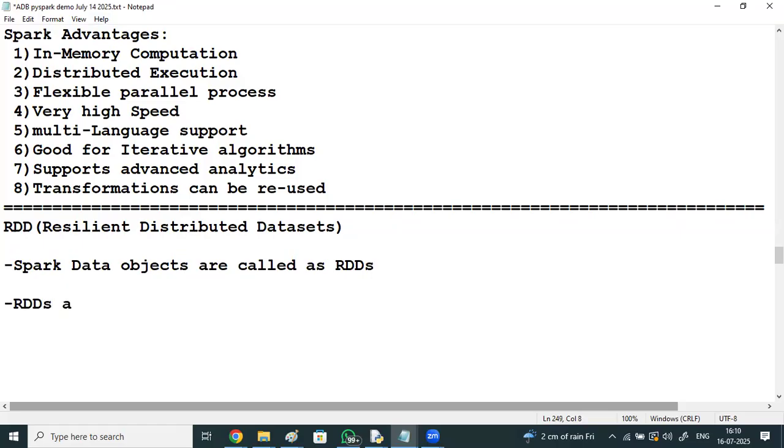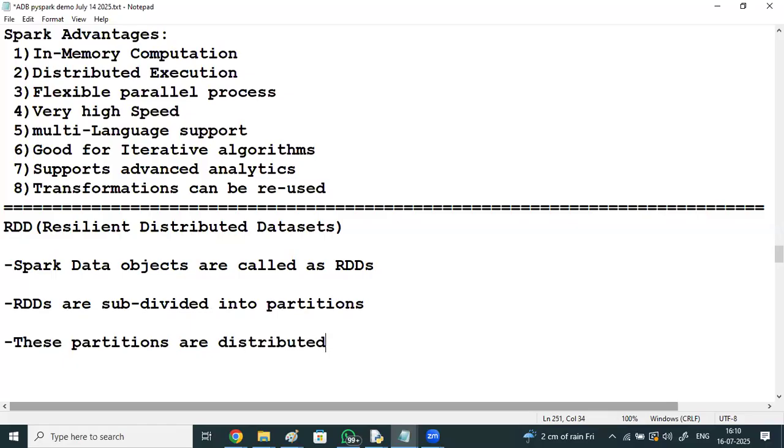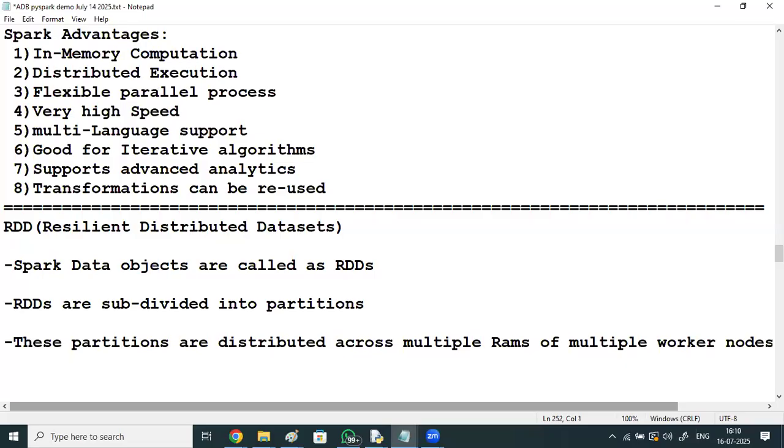RDDs are subdivided into partitions. These partitions are distributed across multiple RAMs of multiple worker nodes of the Spark cluster.